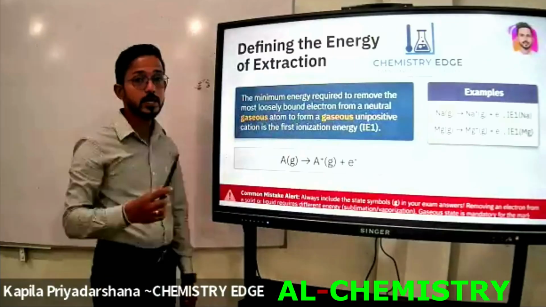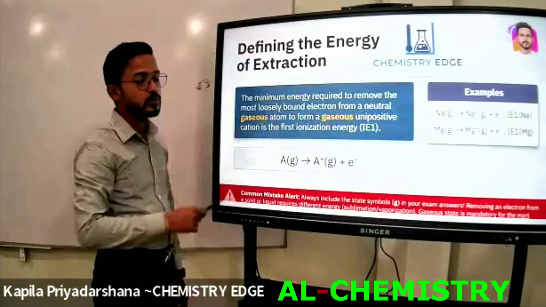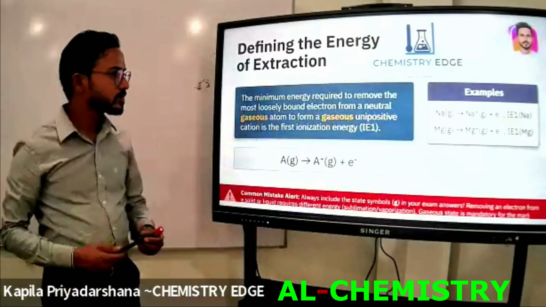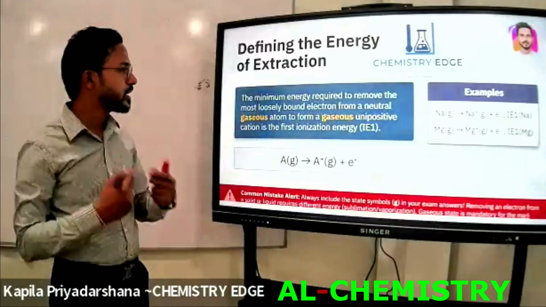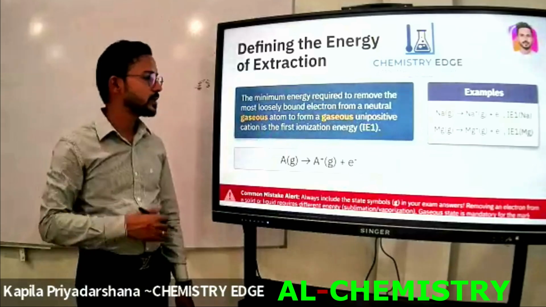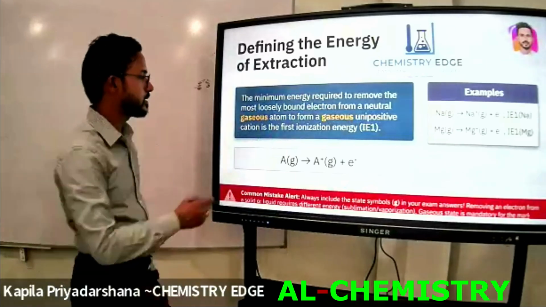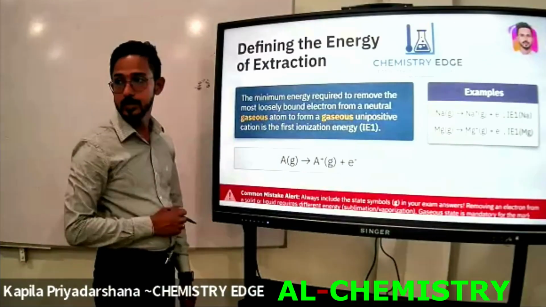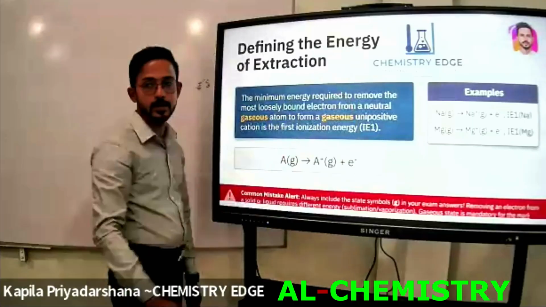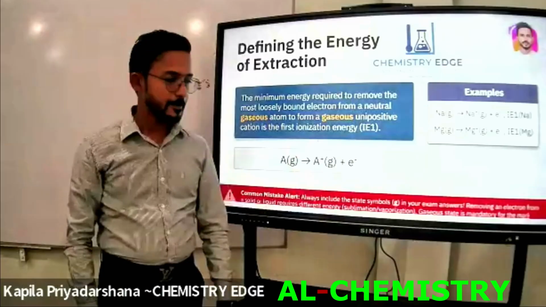Do you remember the definition of the first ionization energy? I have included it here. The minimum energy required to remove the most loosely bound electron from a neutral gaseous atom. I have highlighted that. Neutral gaseous atom to form a gaseous unipositive cation, right? The gaseous unipositive cation can be produced.